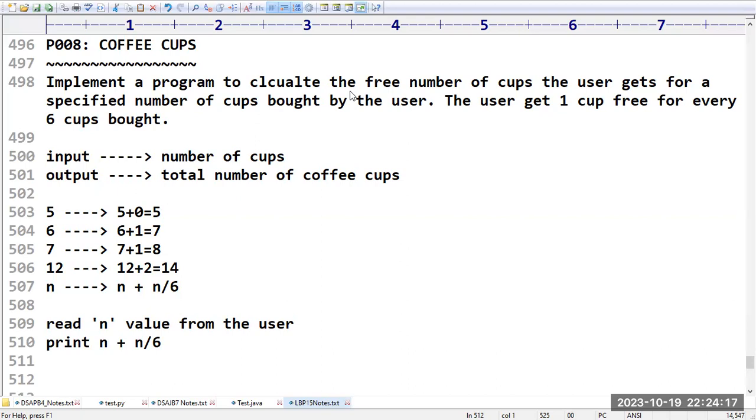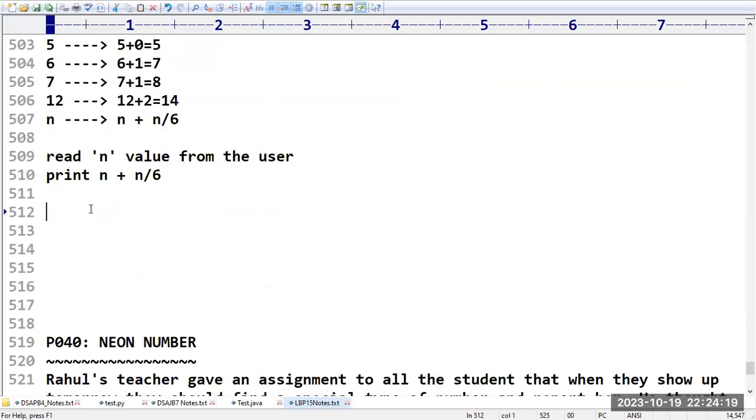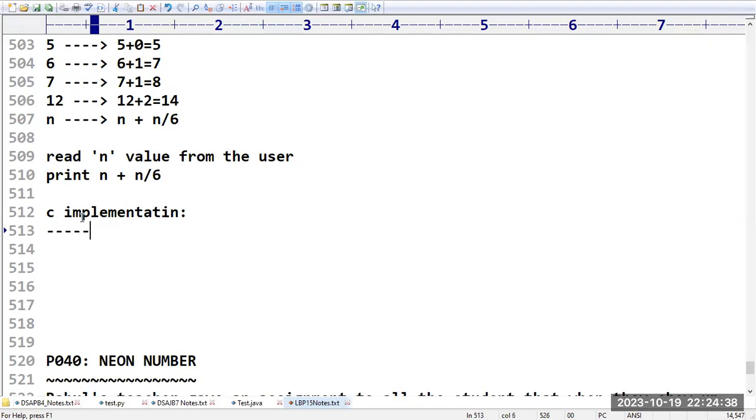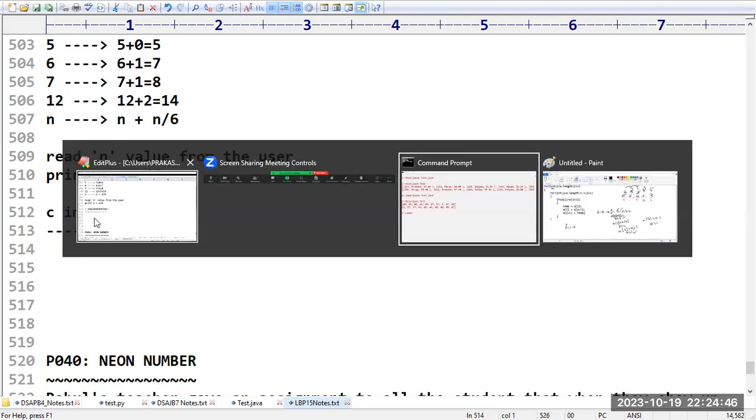Now let us see how we are going to implement this program. Now let us go with the C language implementation. Sir, how to implement in C language?